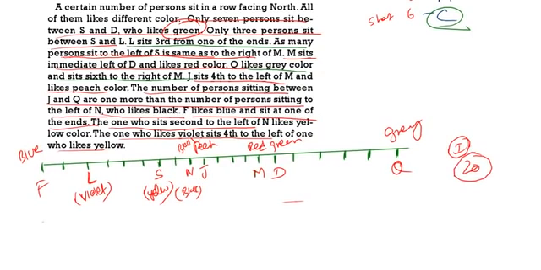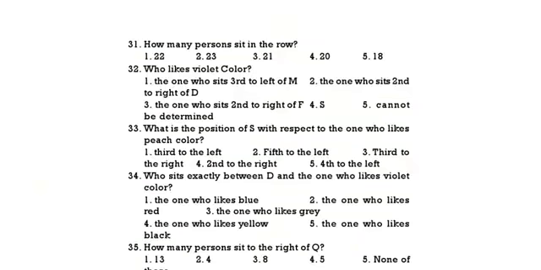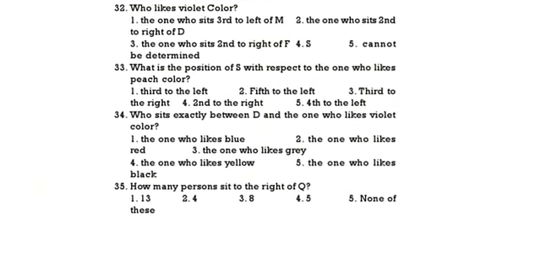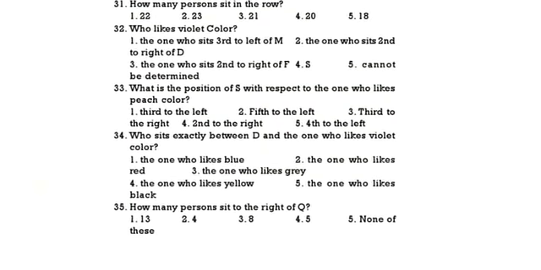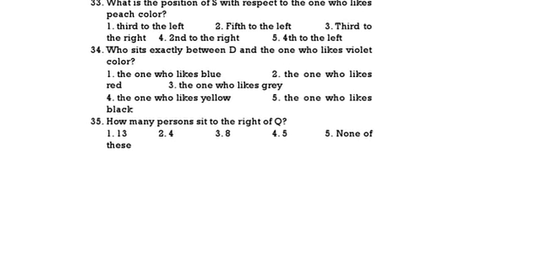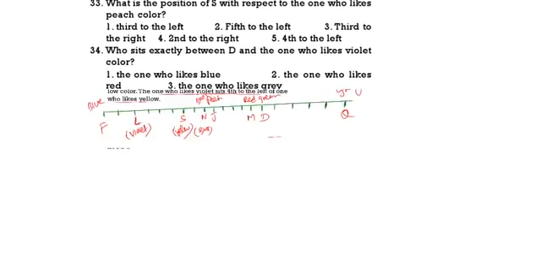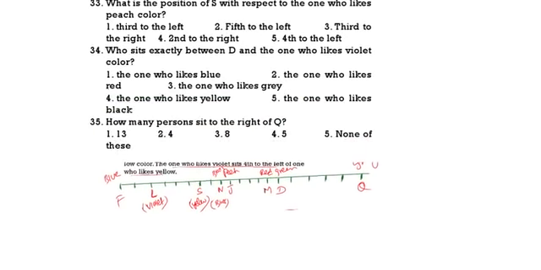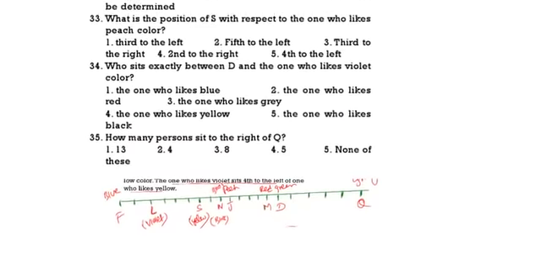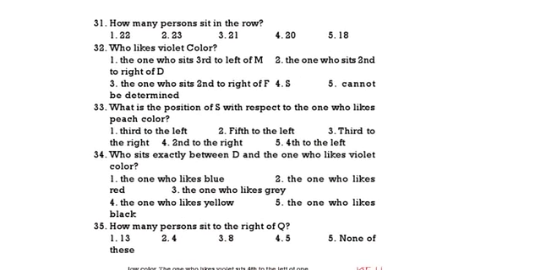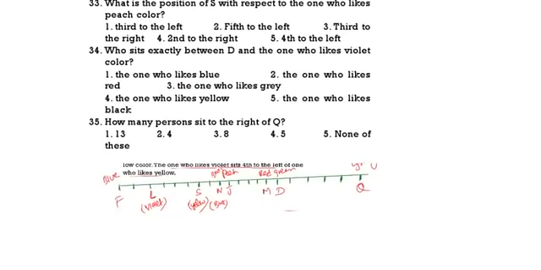See the first question. How many persons are there in the row? Just now we counted, there are totally 20 persons.